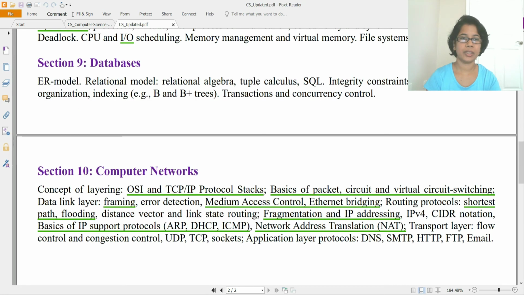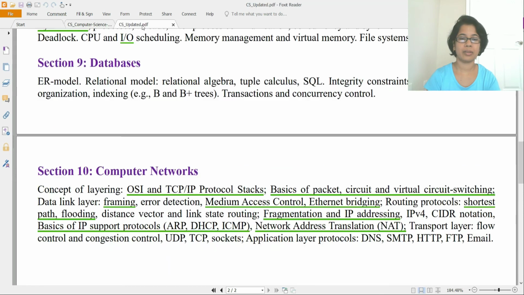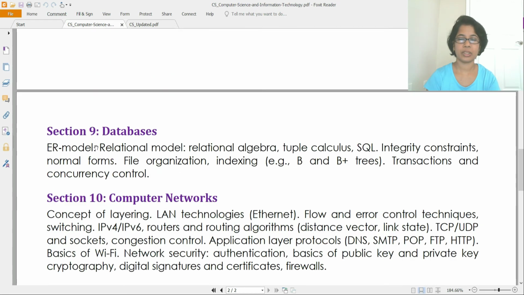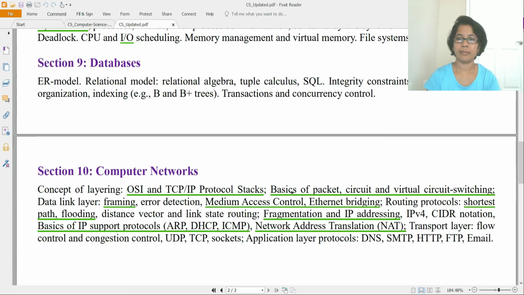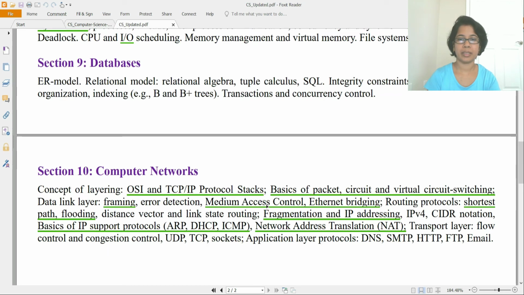Next is computer networking. So previously they had just written concept of layering, but now they have specified OSI and TCP/IP protocol stack. Then previously they had just specified switching. So now they added basics of packet switching, circuit switching, then virtual circuit switching. Then in data link layer, previously it was just error correction, error detection and all this, like flow control and error control techniques. Now they specify framing, then medium access control, Ethernet bridging.